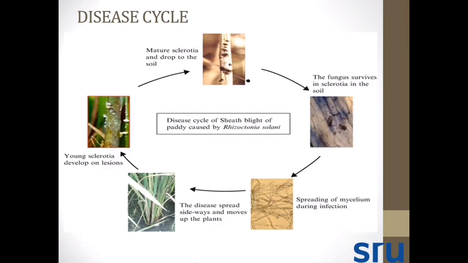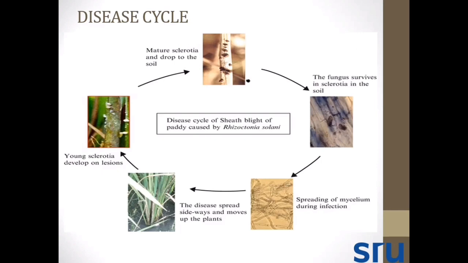Let's come to the disease cycle. You know the disease is mainly caused in submerged rice. So when the floating sclerotia infect the submerged rice plant, they cause infection to the leaves which are touching the water. Then there is infection by young sclerotia. There is germination of sclerotia. Then there is infection and formation of green irregular patches.